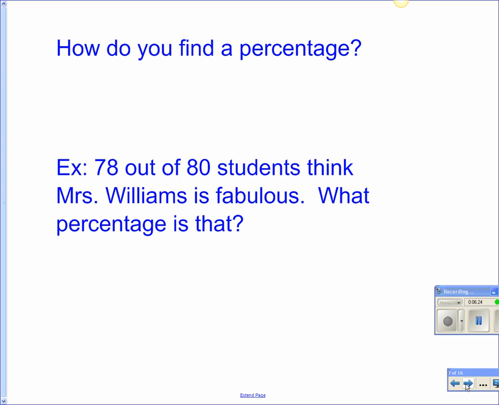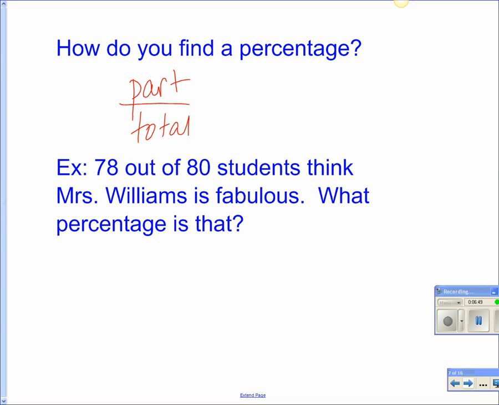All right, how do you find a percentage? You may know how you find a percent. It is exponential, but in this case, we're just going to do straight math. So it's the part divided by the total. So you take whatever part you want, and you divide it by the total. So to find a percentage, you take the part you want, and you divide by the total.